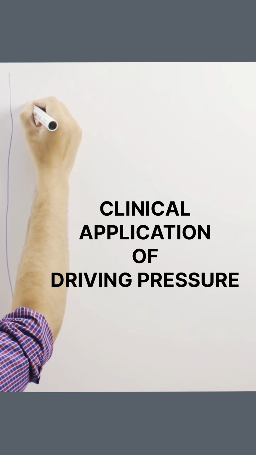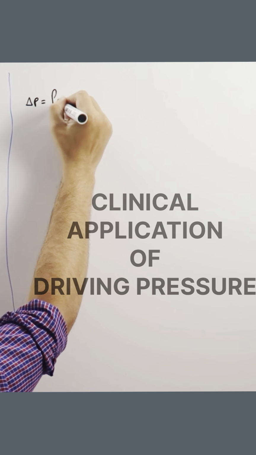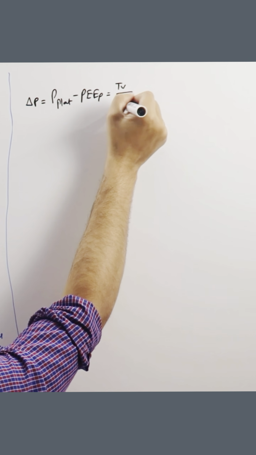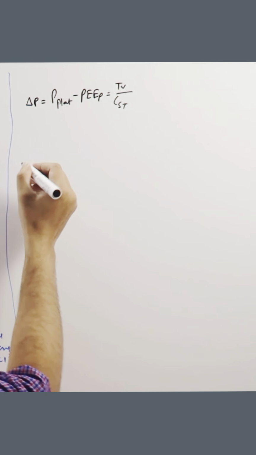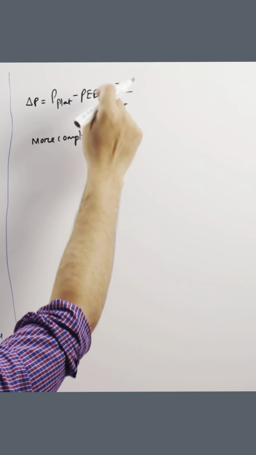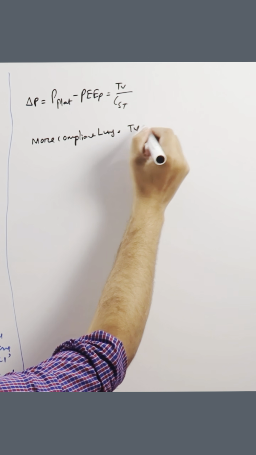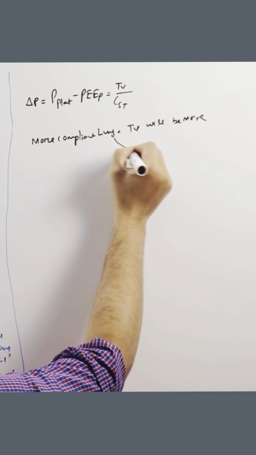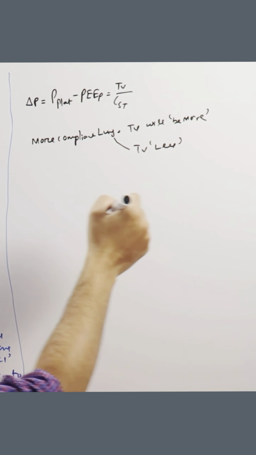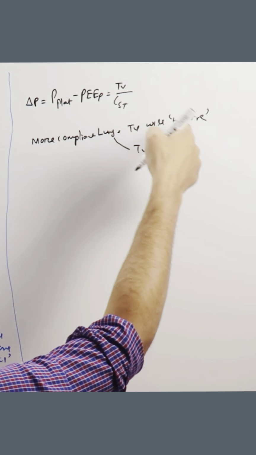So the driving pressure, or delta P, is equal to P plat minus PEEP, which is equal to tidal volume divided by compliance, right? There will be two situations. We have a more compliant lung. When the compliance is more, we can give more tidal volume, or you can give a tidal volume that is less. So in these two situations, what will happen?